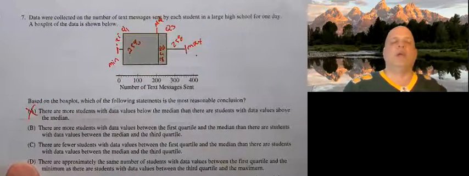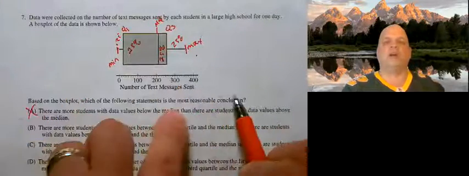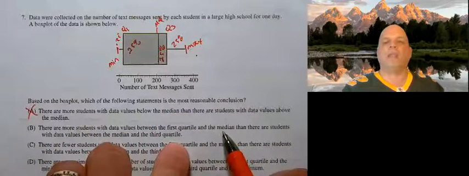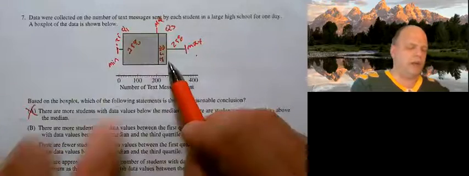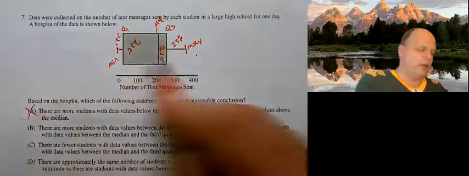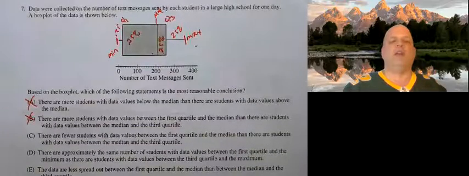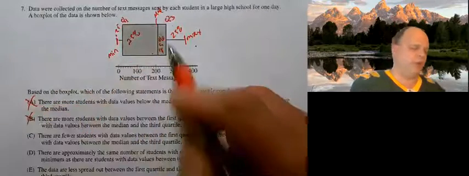Continuing on. There are more students with data values between the first quartile and the median. So right here is 25%. Then there are students with data values between the median and third quartile. No, both have 25%. Each section is a quartile. There are fewer data values between the first quartile and the median than there are students with data values between the median and third quartile. Once again, we have 25% here and 25% there, so that's false.